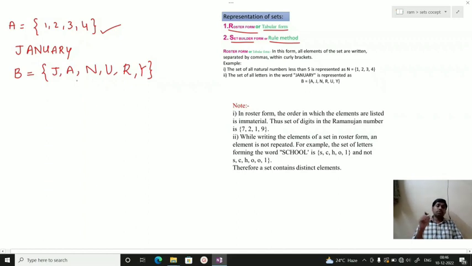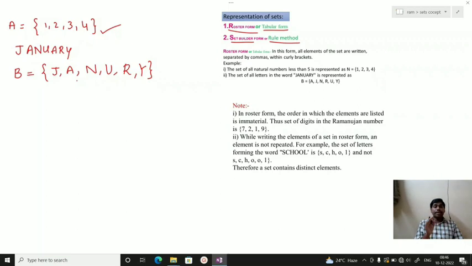So in a roster form, the elements are separated with commas. The elements should not repeat more than once. And the most important thing, the order of elements in the roster form is not important.